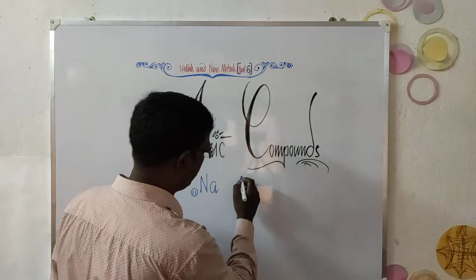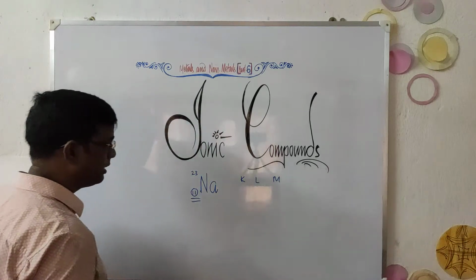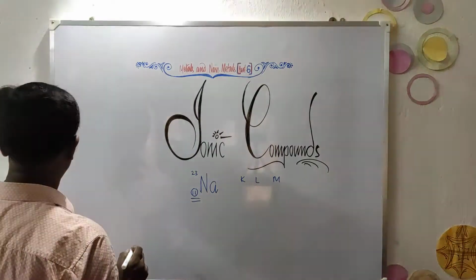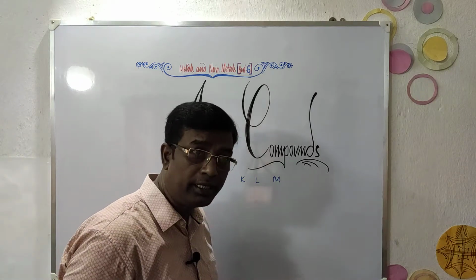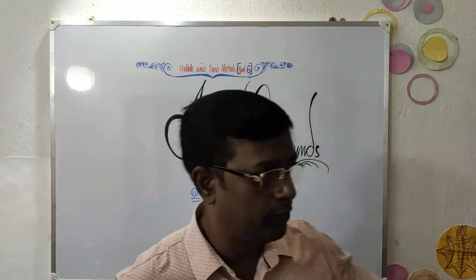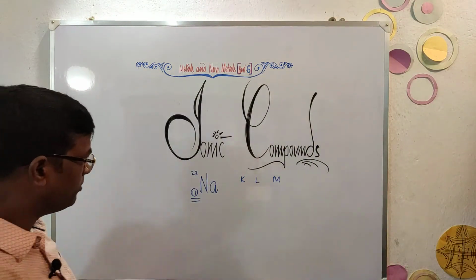So we will see how these 11 electrons are arranged in the K, L and M shells. I need to switch on one more light here. Yeah, now it's quite bright here.